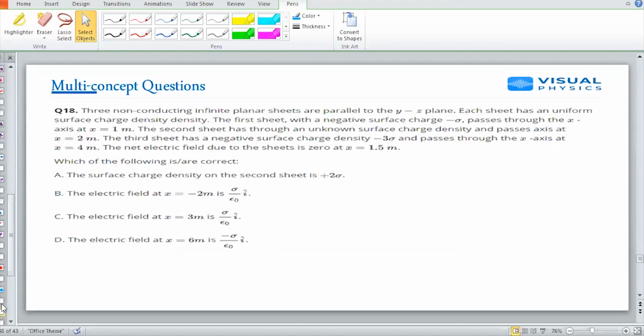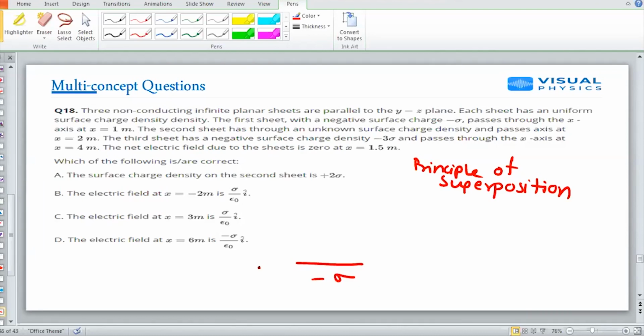Again, same question, just a little bit different. So again I'll use the principle of superposition. Three non-conducting infinite planar sheets are parallel to the YZ plane. Each sheet has some uniform charge density. The first sheet has minus sigma at x equal to 1.